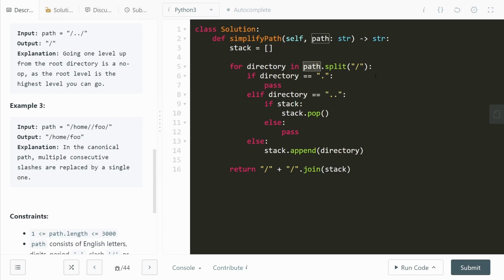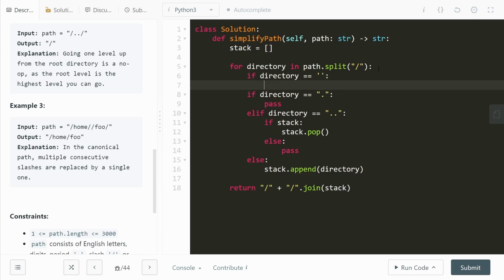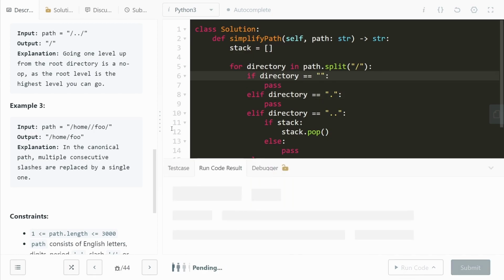So we have to add one more condition: if the directory is actually empty, that is, if there were multiple consecutive slashes, then we don't have to do anything either. If we get multiple slashes, we just treat it as one slash. All right, so this is it for the logic of the code.